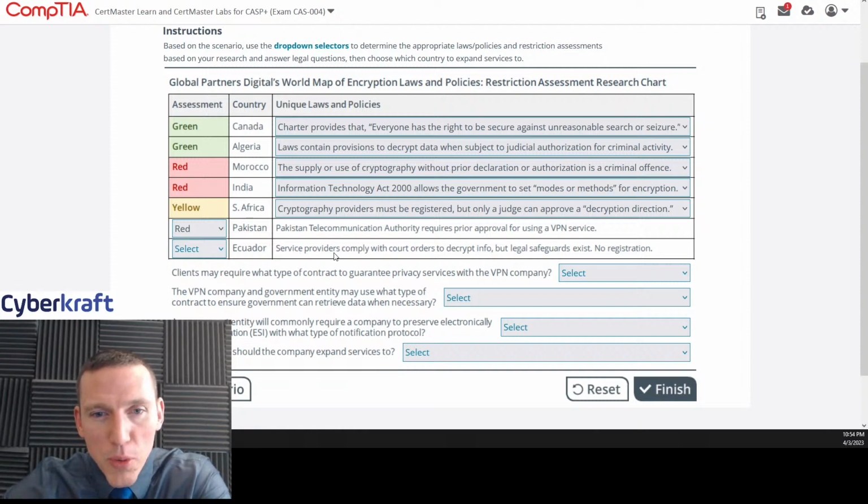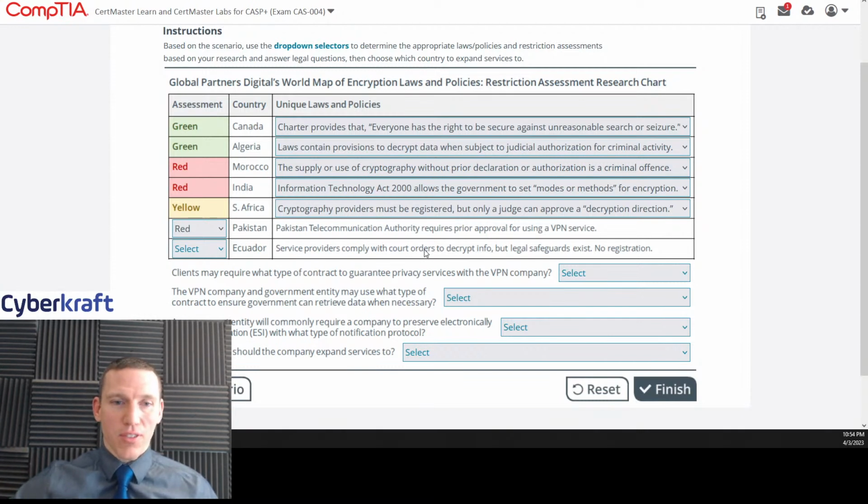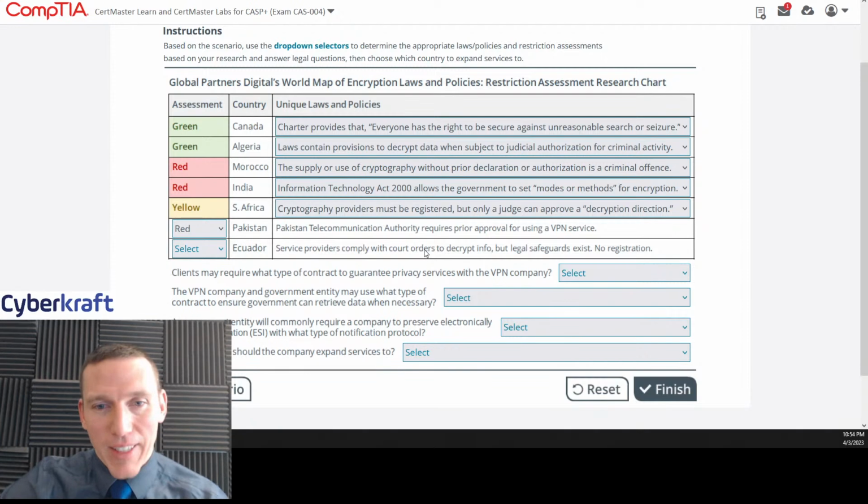Okay. Service providers comply with court orders to decrypt info, but legal safeguards exist. No registration. Well, that's pretty standard. Almost every country does that. Even green, Canada does that too. But legal safeguards exist, no registration. To me that's leaning more towards green, because this is pretty standard. No country is going to completely exclude their judicial branch from being able to investigate internet activity. So I would say that's green. That seems pretty clear to me.